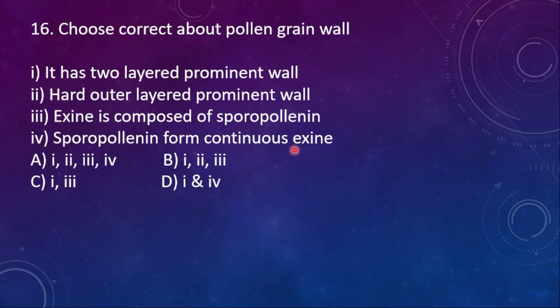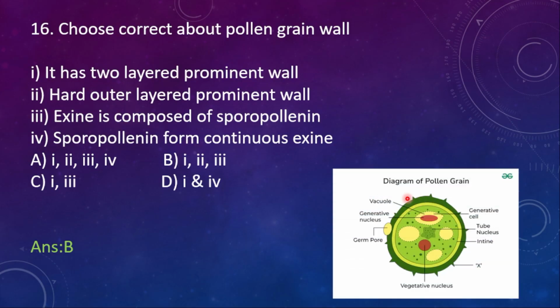Sporopollenin forms continuous exine is wrong. Pollen grain won't form continuous exine. There will be gaps, and that gap is called the germ pore. So here the right option is option B. 1, 2, 3 are correct with respect to pollen grain, but the fourth one is wrong. Let me explain the structure. This is the pollen grain structure, which has the outer discontinuous exine layer. Why is it discontinuous? Because the portion where sporopollenin is absent is called what? Germ pore, from where the content oozes out in the form of the pollen tube